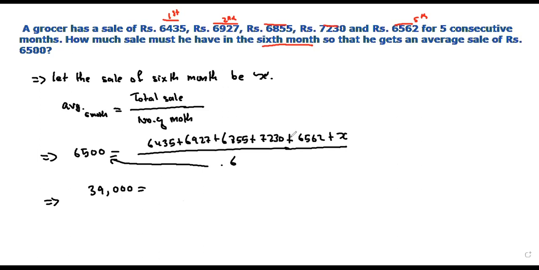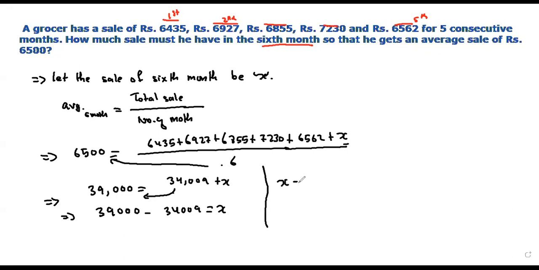Then you add all this together: 6,435 plus 6,927 plus 6,855 plus 7,230 plus 6,562. It will give us 34,009, and then we still have plus X. We need to find the value of X. So you bring this to the other side. 39,000 minus 34,009 will give us the value of X.